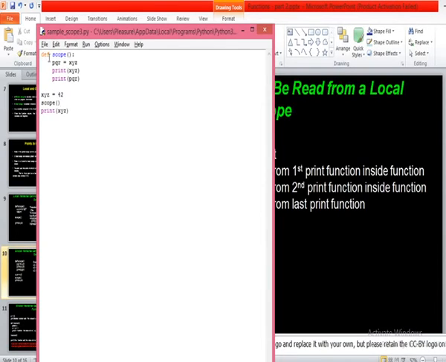Now you take here. We have a function here, scope, with pqr equals xyz. Then print xyz, print pqr, right? Then we have a variable xyz equals 42. Then we are calling the function scope, right? Then we are printing xyz. First try to understand here. So the code will begin execution from here, right? So what is this variable now, xyz? Is it a global variable or a local variable?